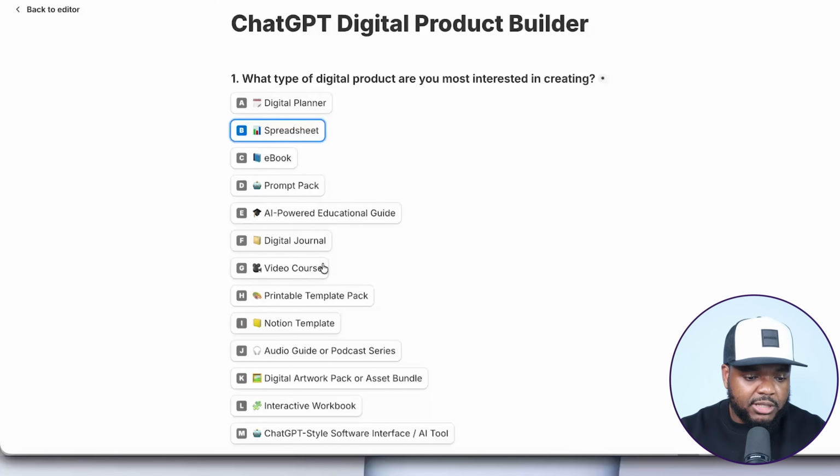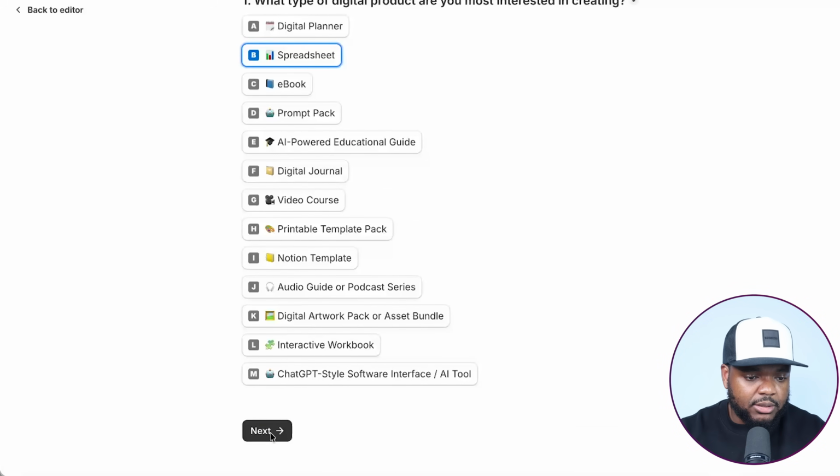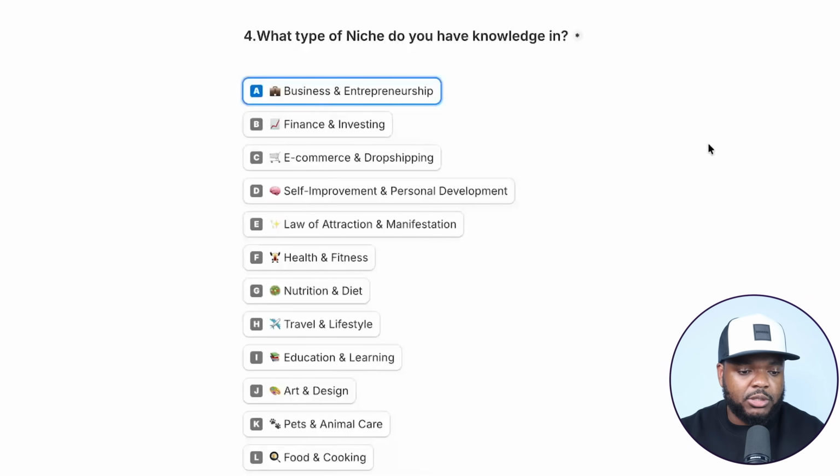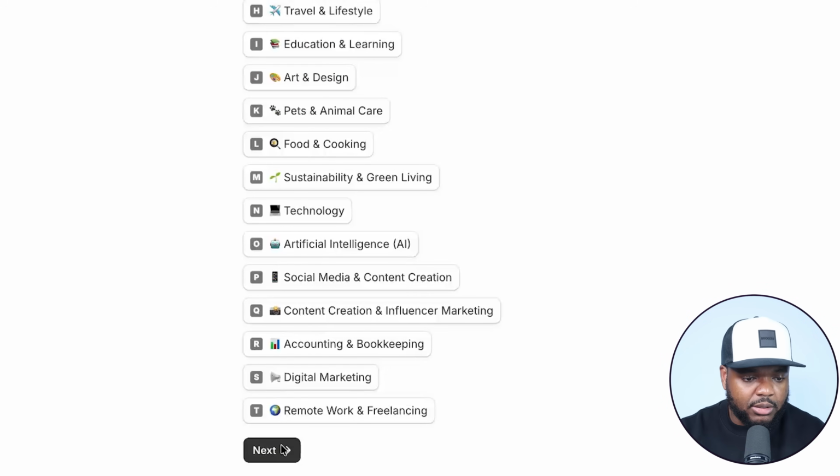So I'm going to go with spreadsheet in this case, and I'm going to click on next. And in terms of the niche that I'm going to go with, I'm just going to say business and entrepreneurship because I want to build spreadsheets targeted to these types of people. So we're going to go with this one. We're going to click on next.